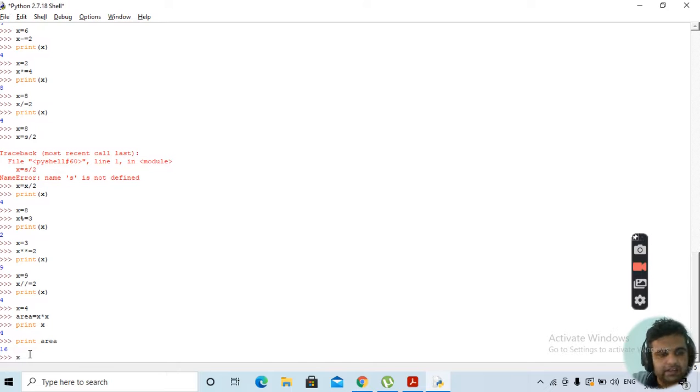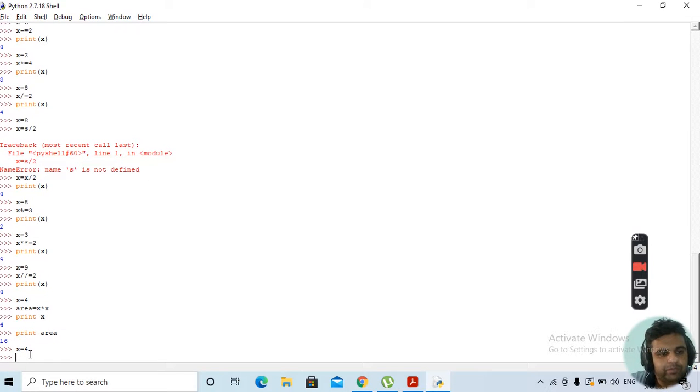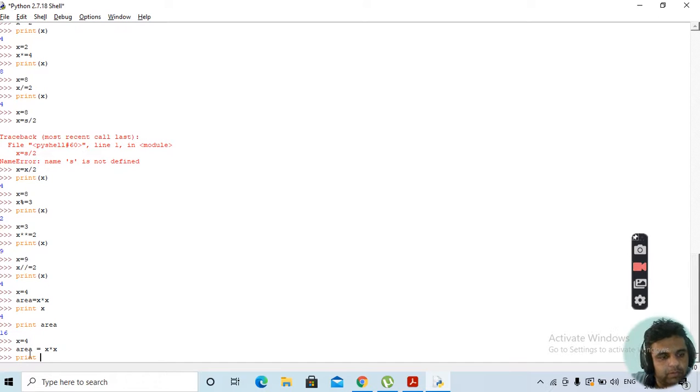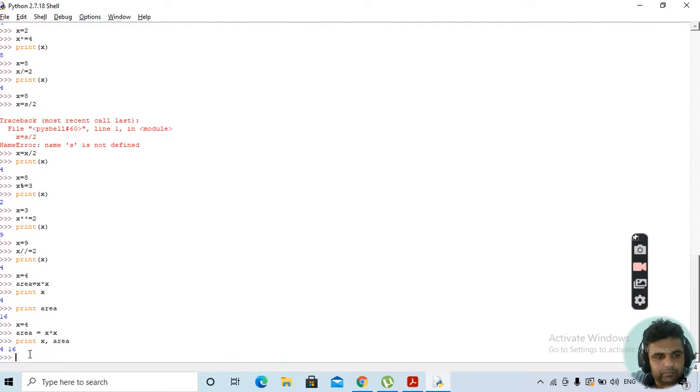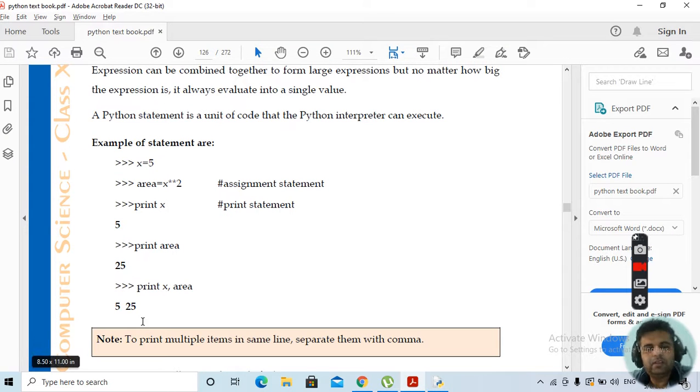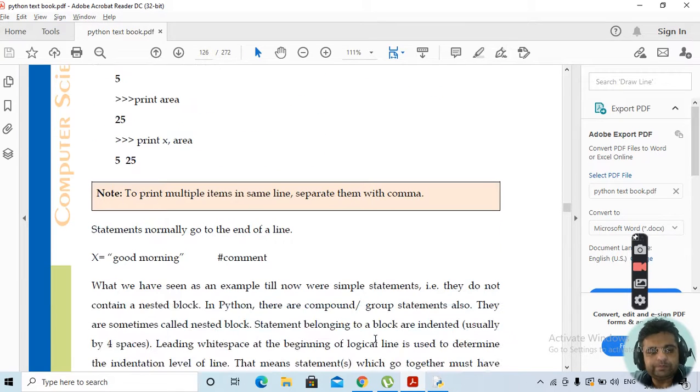Both the statements can be combined also. Suppose we write it like this: x is equal to 4, area is equal to x into x. Then we want to print both x and area. This can be written with the print statement x comma area. So it will give you both the values, the input value x as well as the area value. This is how multiple items are printed in the same line. We need to separate them with a comma.